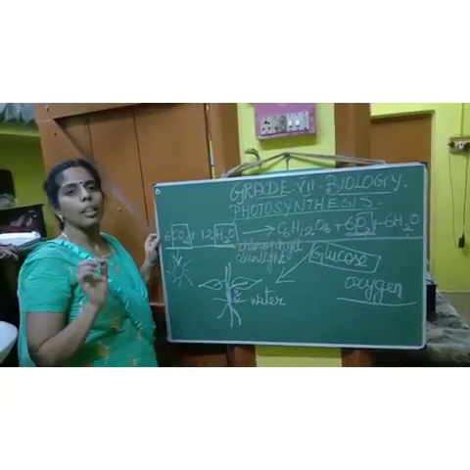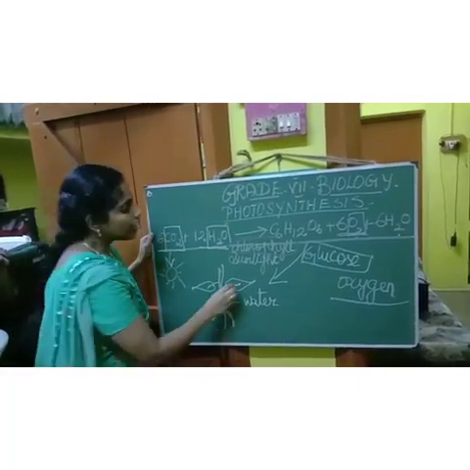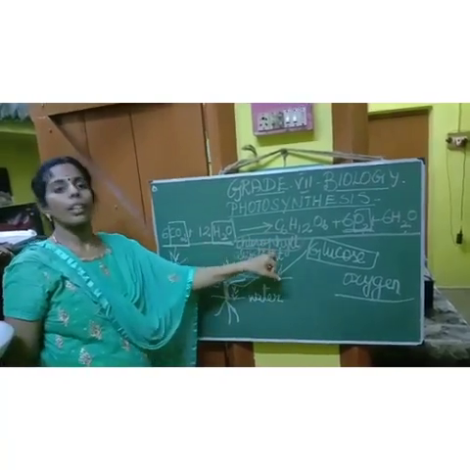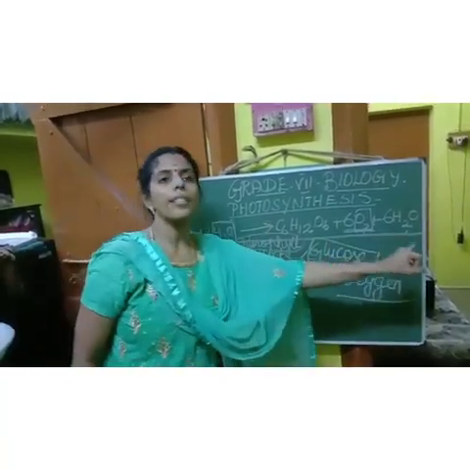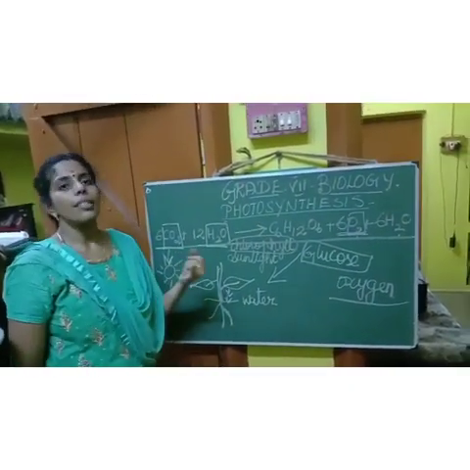Chlorophyll is a green color pigment. It is present in the leaves. Only with the help of chlorophyll can the plant prepare its own food. This is the process of photosynthesis.